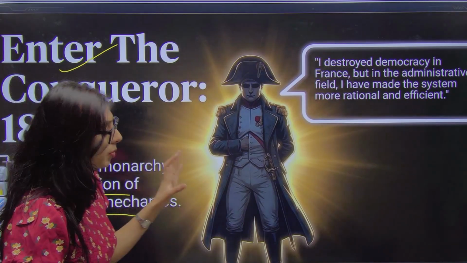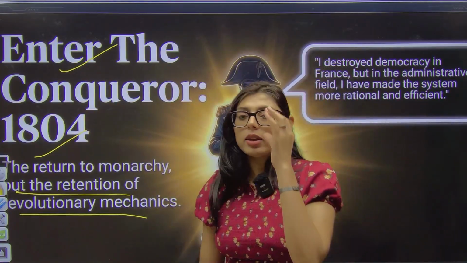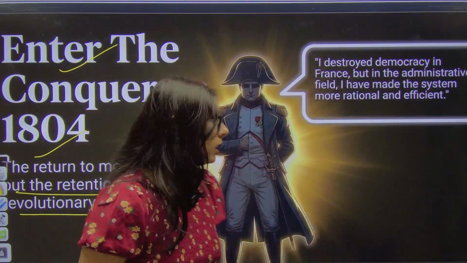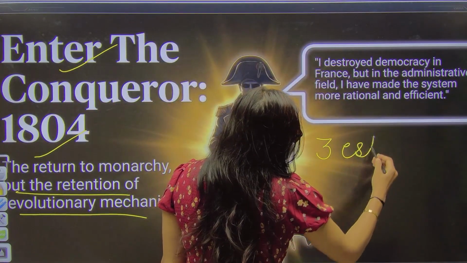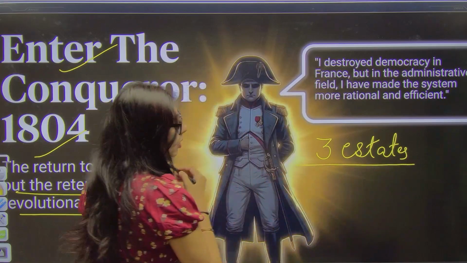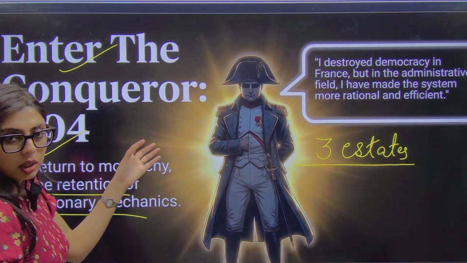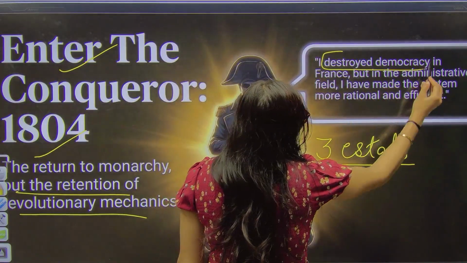What is happening here is that when there was a French Revolution, when people started making the National Assembly, they didn't want the three estates. They wanted to make their own laws. They wanted all citizens to have equal rights. Then he came into the picture and he said that I will destroy democracy.